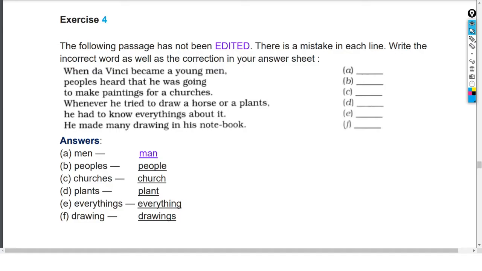The following passage has not been edited. There is a mistake in each line. Write the incorrect word as well as the correction in your answer sheet. So now we see, what do we have to do first? We have to read the passage first. As soon as you see the passage, we read it once, twice, three times. After reading, we will have an idea. What idea?